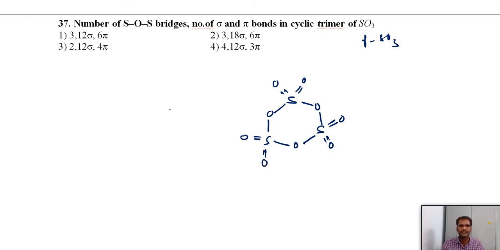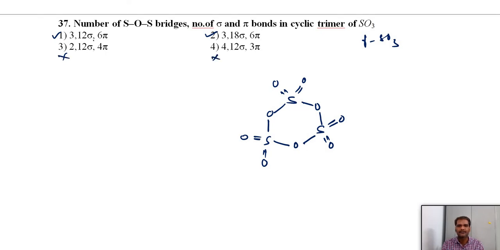And this is the structure. Now you can count here. First, the number of SOS linkages. We have 3 SOS linkages. Out of 4 options, 2 are having this one and this, so you can ignore these two anyhow.